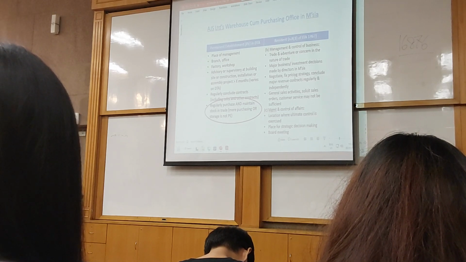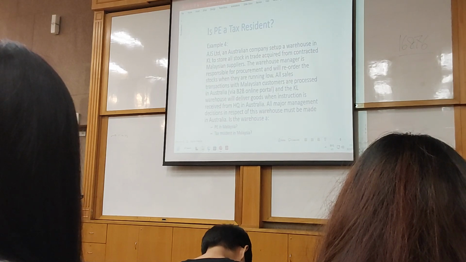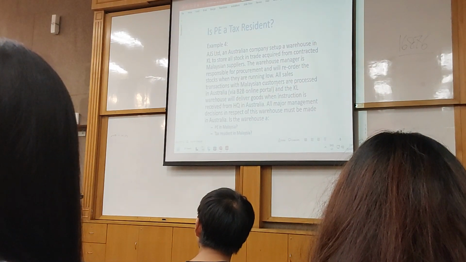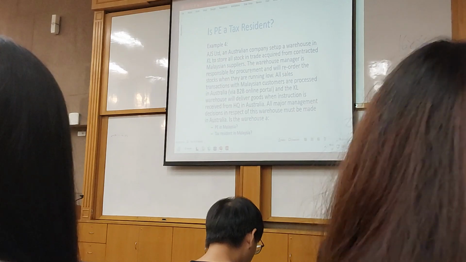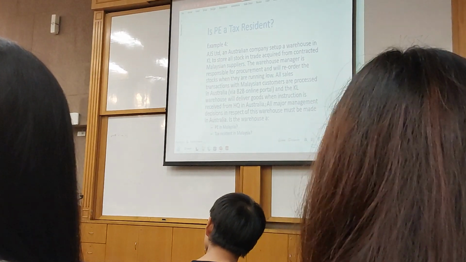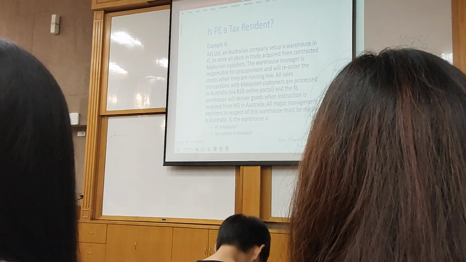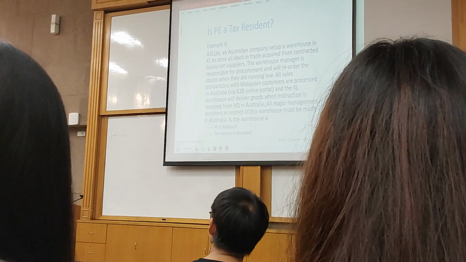No. So in that case, what I'm trying to say here is that if this happened in Malaysia, the tax office can still tax whatever income is made from a Malaysian customer here, even though all the orders have been processed in Australia. Why? Because they have a warehouse which will qualify as a permanent establishment in Malaysia. So that's one way we make sure these business entities pay their fair share of tax in Malaysia.